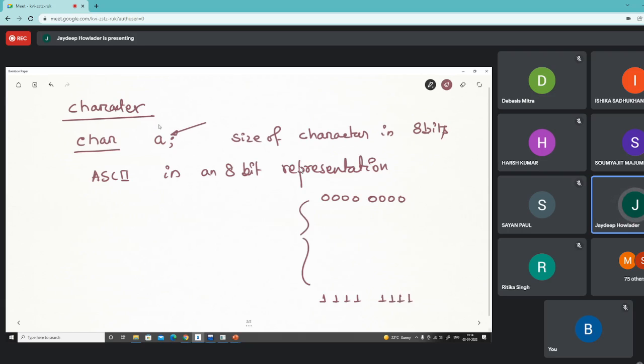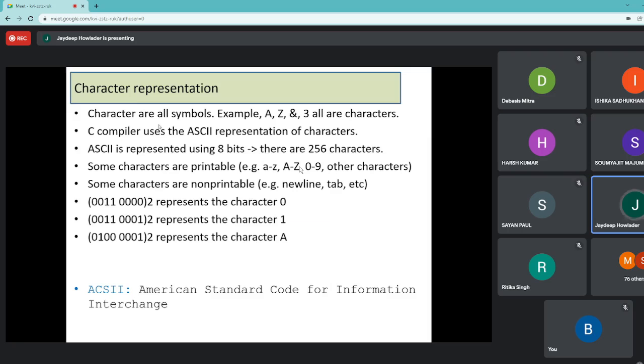There are 2 to the power 8, that means 256 characters I can encode using this ASCII encoding technique. ASCII stands for American Standard Code for Information Interchange. So that was a standard.